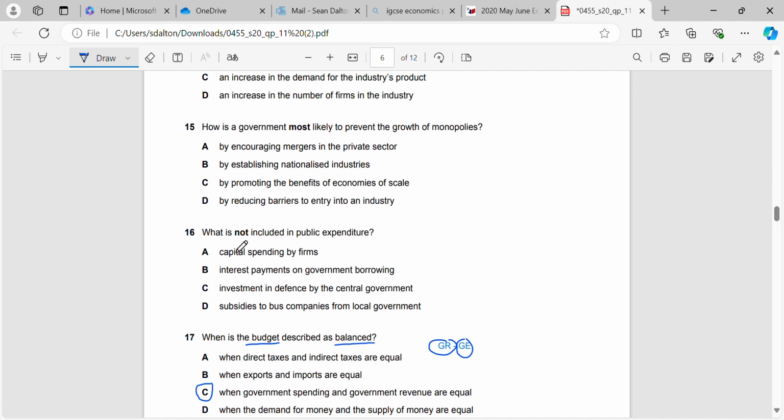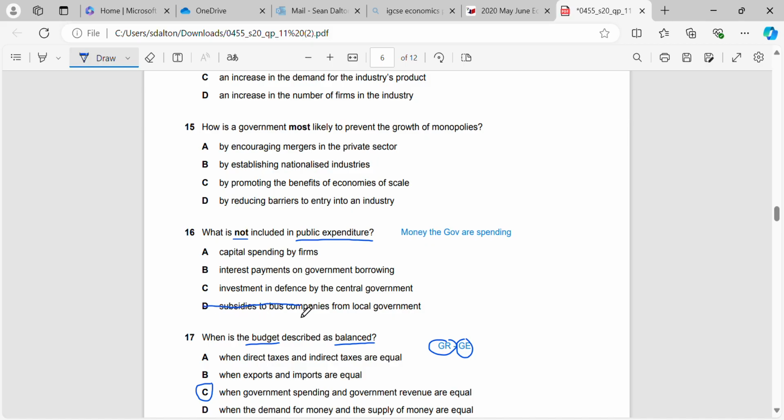Okay, what is not included in public expenditure? So remember, public expenditure is the money that the government are spending. Okay, so subsidies to local bus companies from local government.